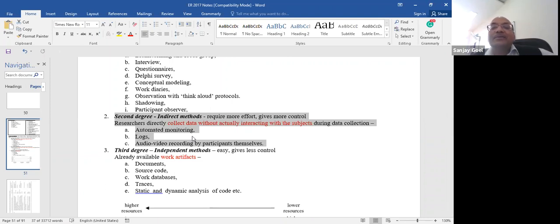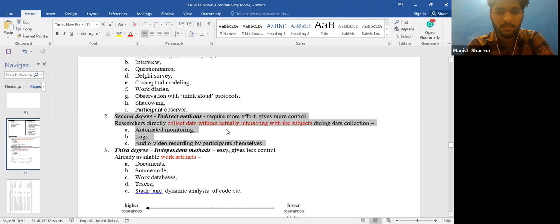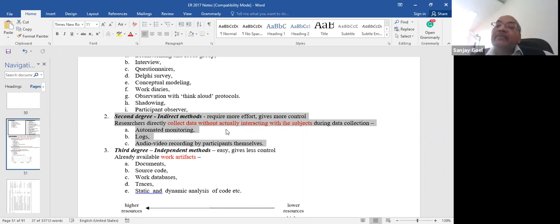Okay. But it requires more effort. Right? It has more control because you can measure what you want to measure. In the third, you have very little control, because whatever documents are available, you have to get only out of that. You can't create new documents. Whereas here, if your research needs you to collect some data, you can possibly develop a mechanism of collecting that data, if you have had the foresight of your requirement of the data.